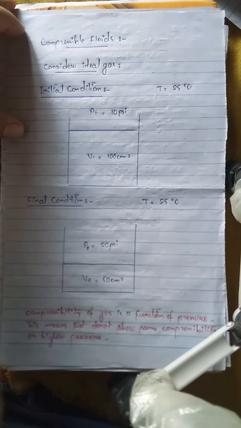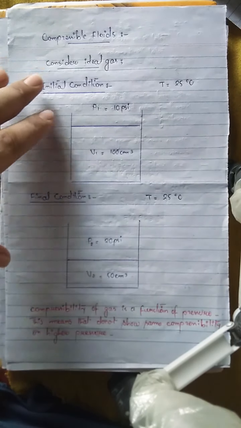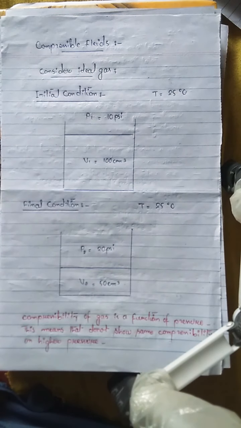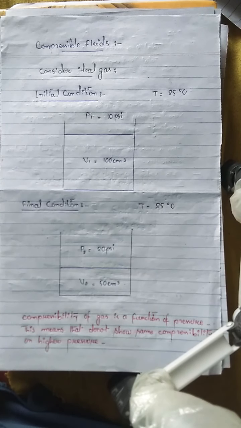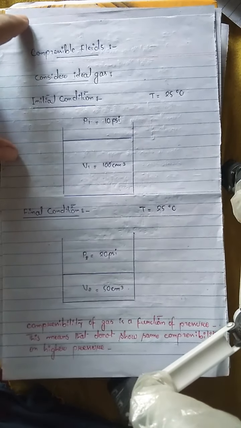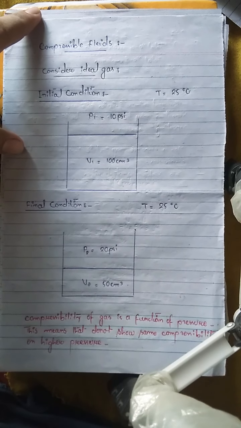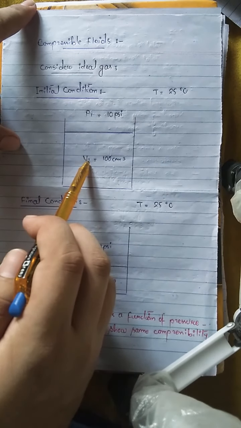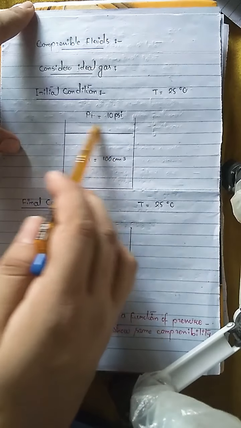In this example, you can see that I considered a compressible fluid which is an ideal gas. Basically, you can say that an ideal gas is any real gas which is at low pressure and high temperature. Any real gas which is under low pressure and high temperature behaves ideally and has all the properties of an ideal gas. In the initial condition, you can see that the volume of this gas is 100 centimeter cube, whereas the pressure on this gas is 10 psi.